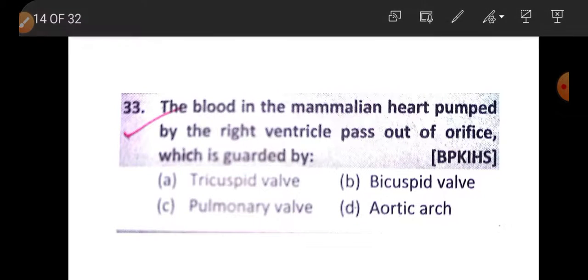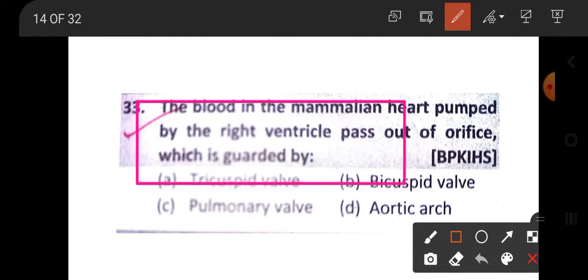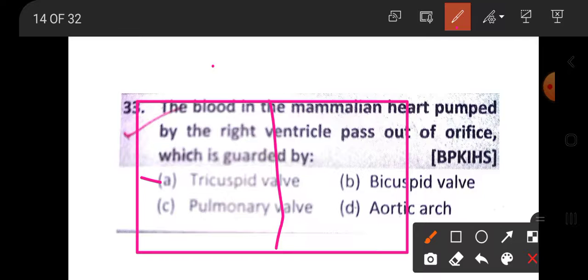Question number 33. The blood in the mammalian heart pumped out by the right ventricle passes out of an orifice which is guarded by the, fourth chamber in heart. This is the left auricle.